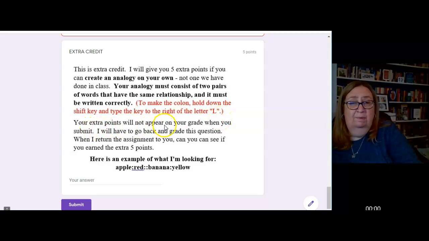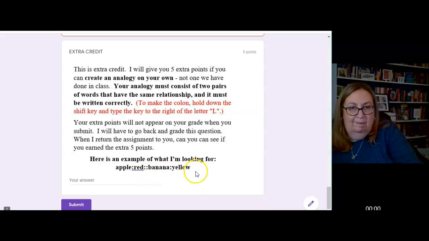Your extra points won't appear on your grade when you submit. I have to go back and grade this question, so when I return the assignment to you, you can see if you earned the extra 5 points. This question cannot hurt you, so it is super smart to try this no matter what, okay? Here's an example of what I'm looking for. Apple is to red as banana is to yellow. The color of an apple is red, the color of a banana is yellow.